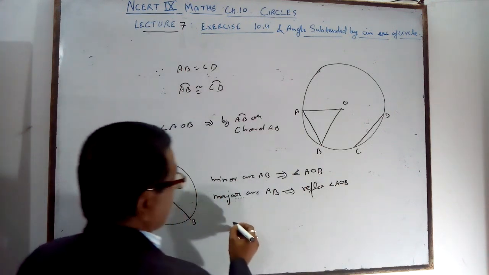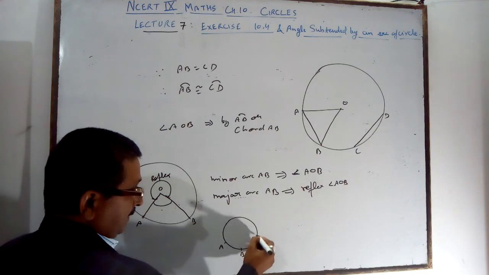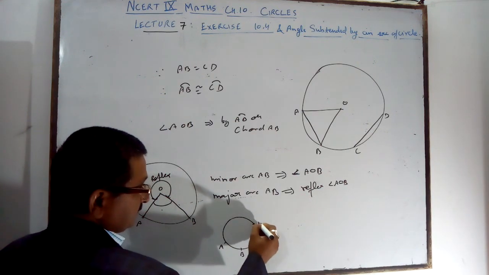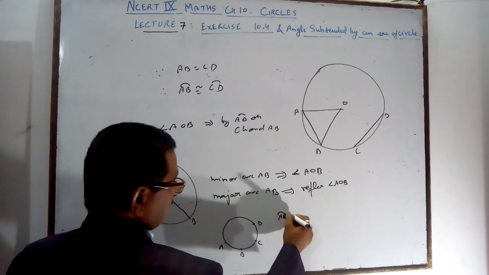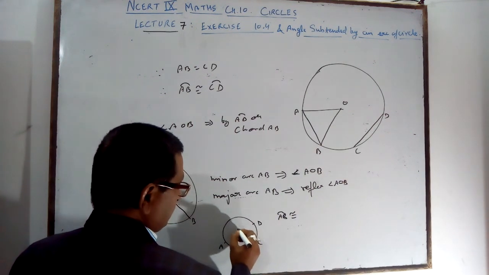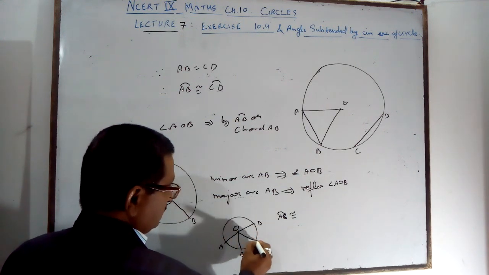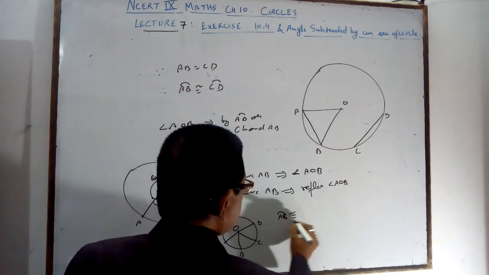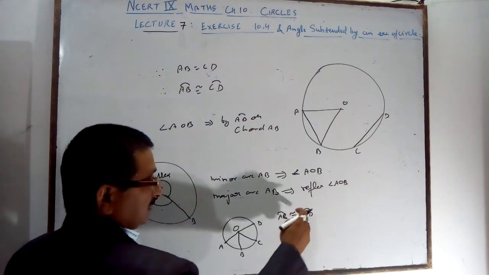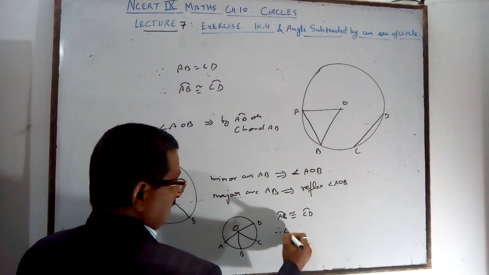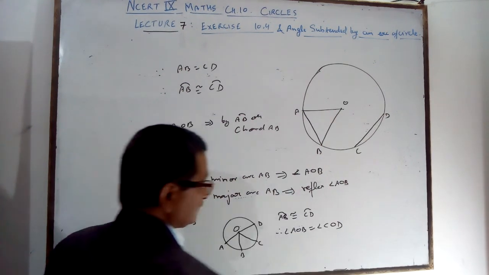If AB and CD are given and the center is O, and arc AB is congruent to arc CD, congruent meaning equal, then angle AOB is also equal to angle COD.